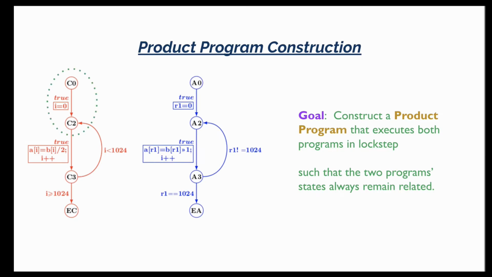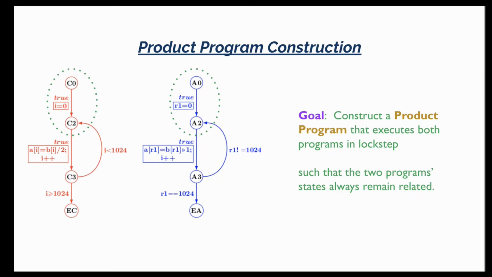The product program correlates the transitions in one program with the transitions in another program as though they execute correspondingly in lockstep. For instance, the transition from C0 to C2 needs to be correlated with some edges of the assembly program. And we don't yet know which edges they should be. Let's say our algorithm is automatically able to identify that it is the A0 to A2 edge that should be correlated with C0 to C2. And then this can be encoded as a part of the product program.